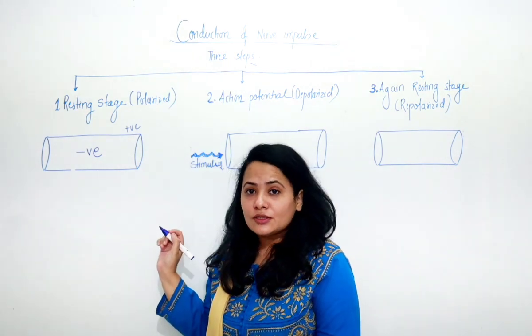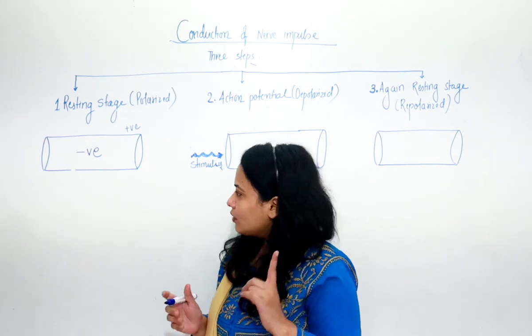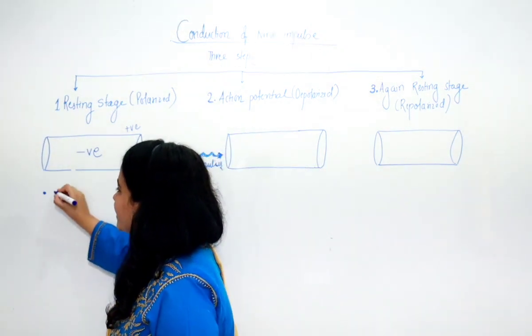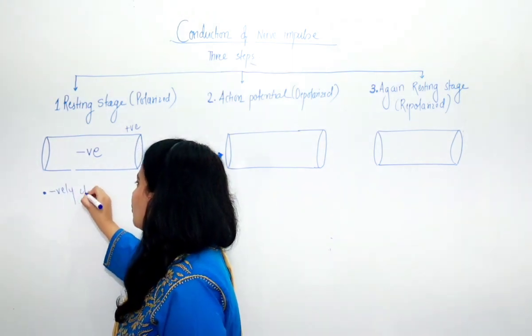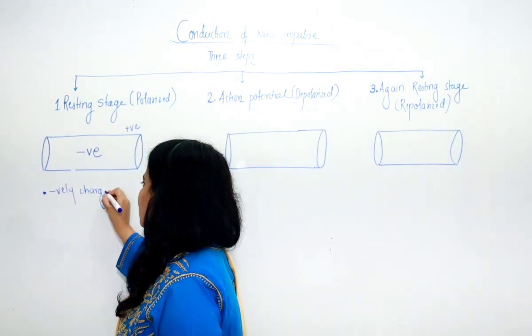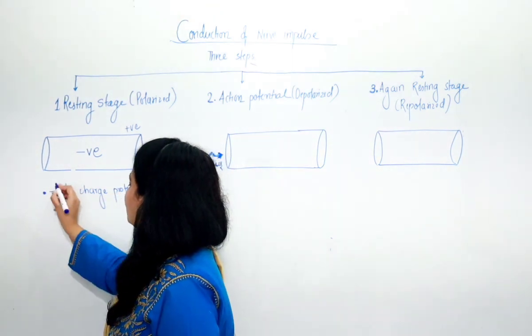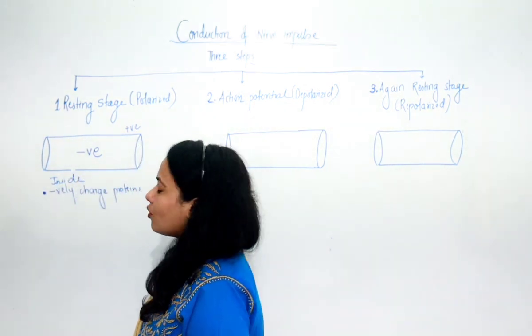Now what are the reasons behind that? Why is it negatively charged inside? So the first thing is, inside it bears more negatively charged proteins. So negatively charged proteins are more towards the inside. Inside means inside the neuroplasm.